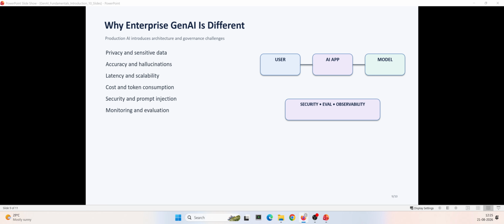Then there are performance considerations. How quickly should the application respond? How many users should it support? How much will each request cost? And once the application is deployed, how do we know whether the quality is improving or getting worse? That's why enterprise GenAI requires much more than a simple LLM. It requires architecture, security, evaluation, observability, governance, and operational excellence.